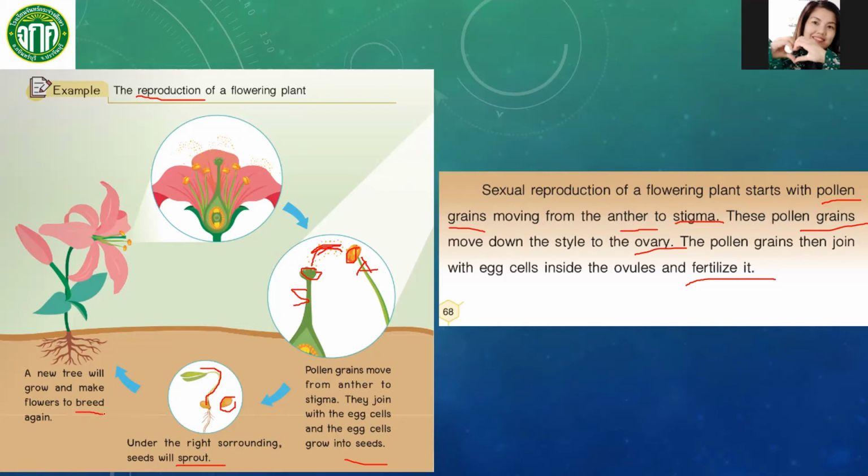So the reproduction continues. This one will grow into a new tree, and it will make its own flowers. And then these flowers will breed again. This process will continue again and again.